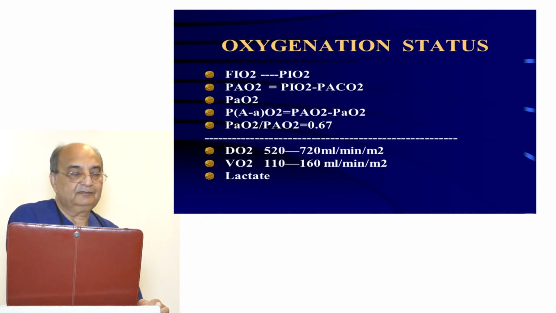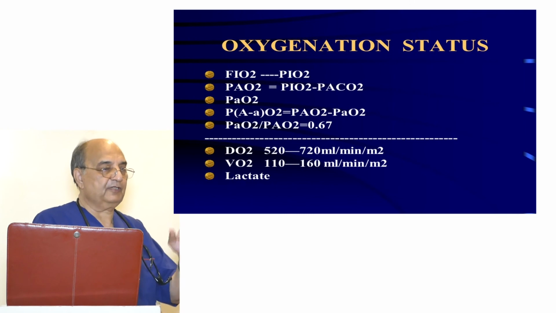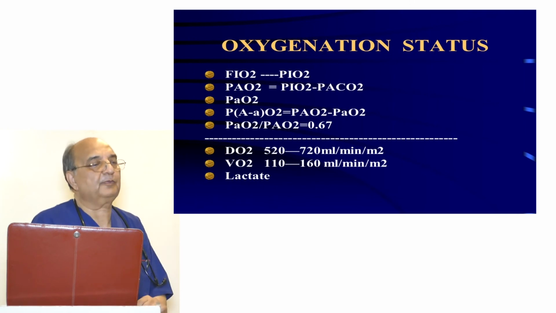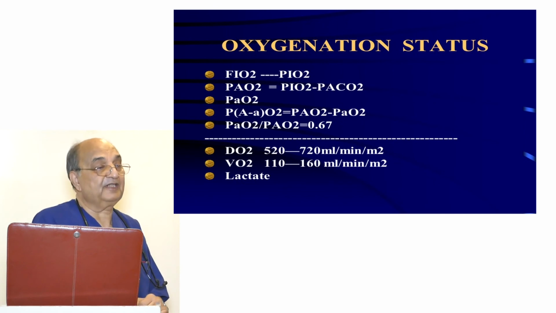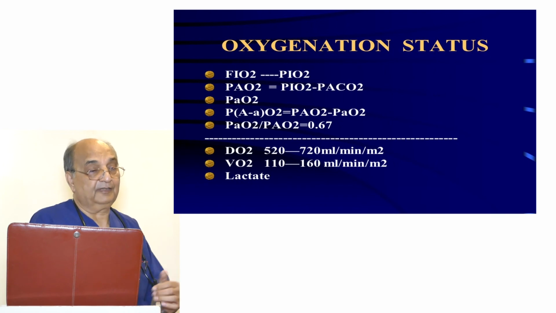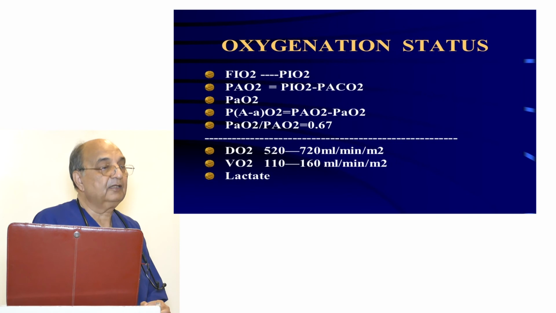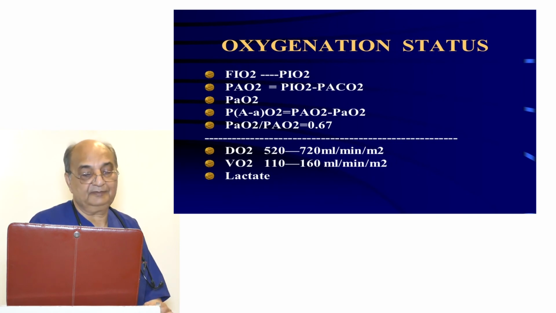Then you have a ratio also, partial pressure of oxygen in the arterial blood divided by partial pressure of oxygen in the alveoli. That needs to be 0.67 if you are giving room air. But if you give 100% oxygen, it goes hardly to 0.87, meaning 87%.